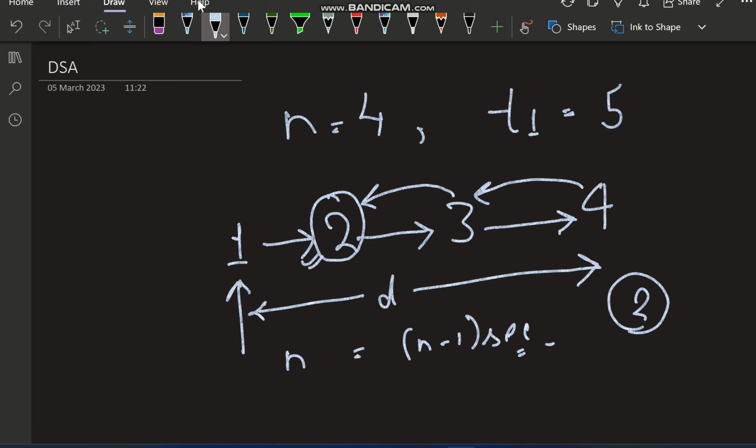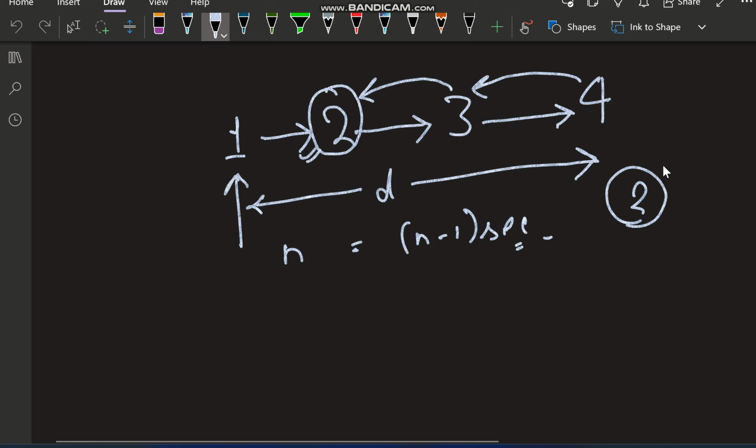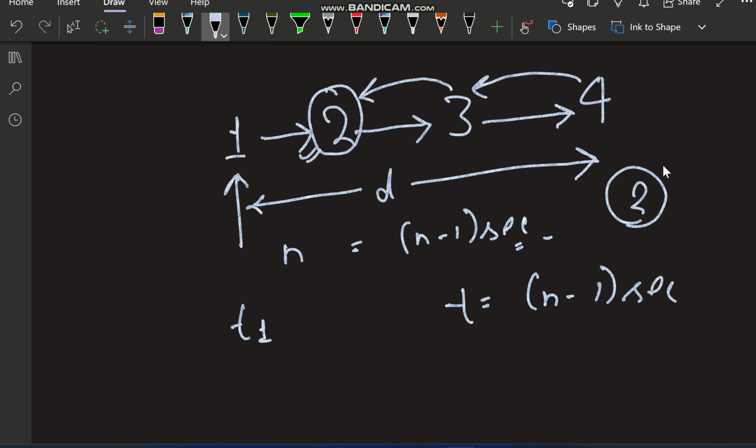Now as you see, the total number of seconds it takes to completely cover this distance, from the initial point to the final position, is n minus 1 seconds. So if we have a total time of t1 seconds, and for covering that distance one time we take n minus 1 seconds, that means we take t equals n minus 1 seconds for completing one such distance.